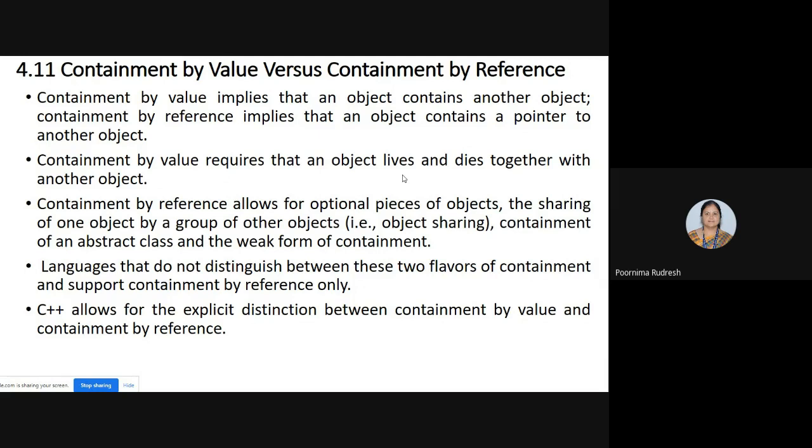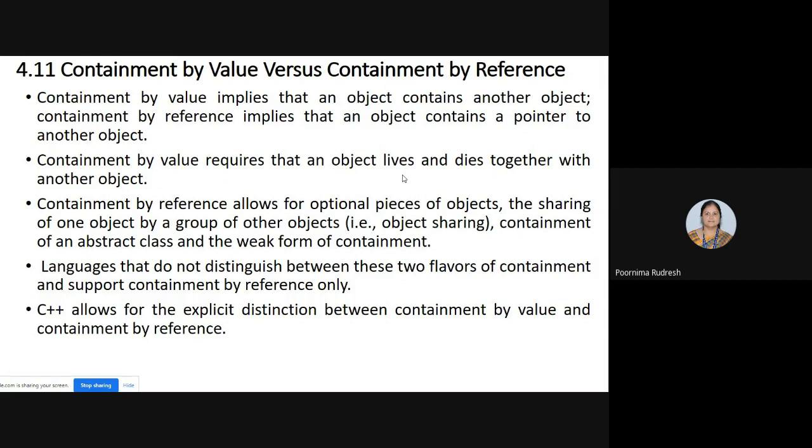But if you consider C++, it allows an explicit distinction between containment by value and containment by reference. Whenever we use C++ for the implementation, it clearly differentiates between the two. Simple one: if one object consists of another object, then it is containment by value.